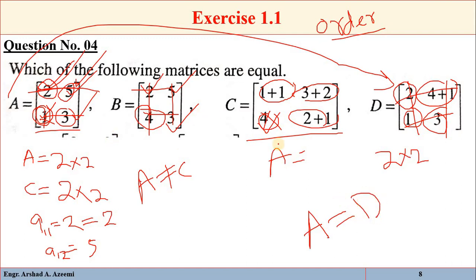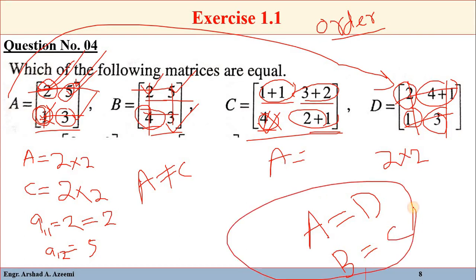Similarly, if we look at B and C, the order is also the same, 2 by 2, and C is also 2 by 2. Corresponding elements are also the same: 2, 2, 5, 5, 4, 4, 3, 3. So it means that B is equal to C. So this is the solution. A is equal to D and B is equal to C, because the orders are the same and the corresponding elements are equal.